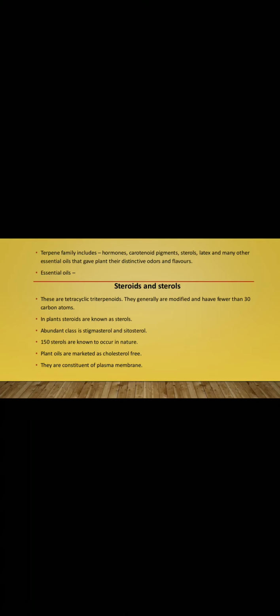In case of plants, the steroids are called sterols. So, in plants, it has been observed that there are two main sterols which constitute about 70% of the total steroids present in the plants. These are stigmasterol and sitosterol.